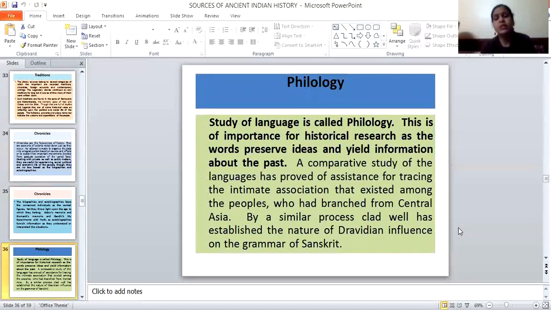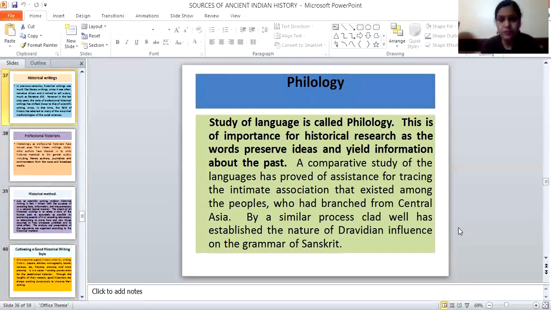Then the study of language is called philology. This is also important for historical research, as words preserve ideas and give us information about the past. Some North Indians mention the Sanskrit language as important, and the Dravidian languages as the South Indian languages. When we unite these languages, we can thoroughly study Indian history and culture well.